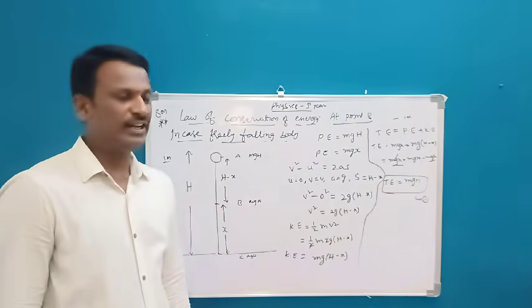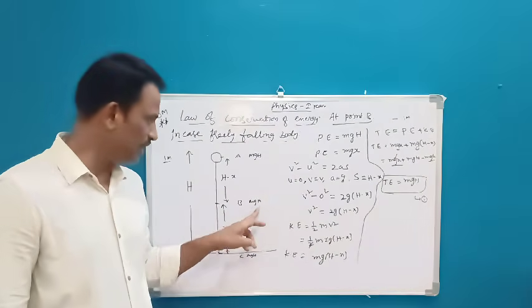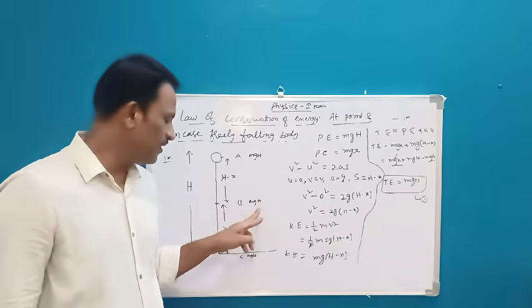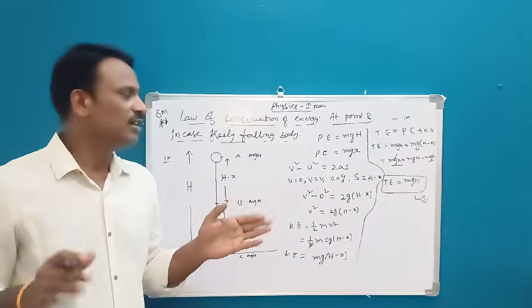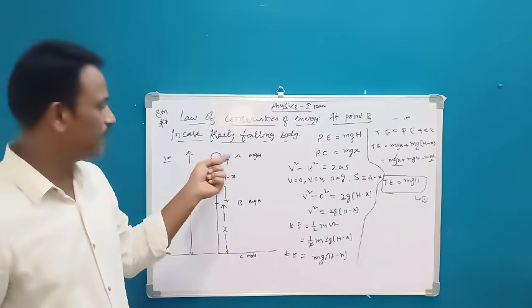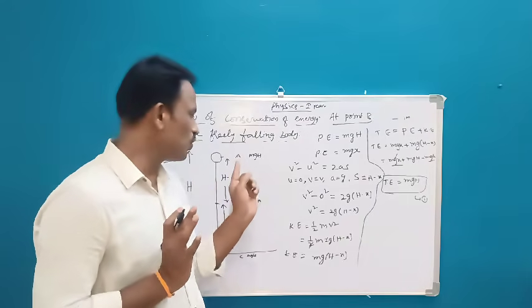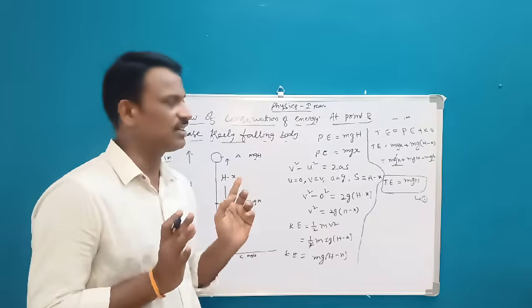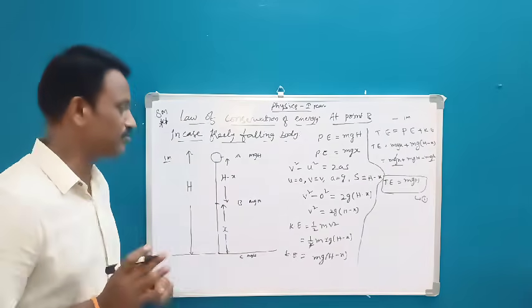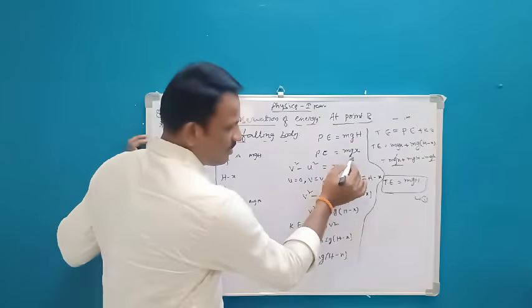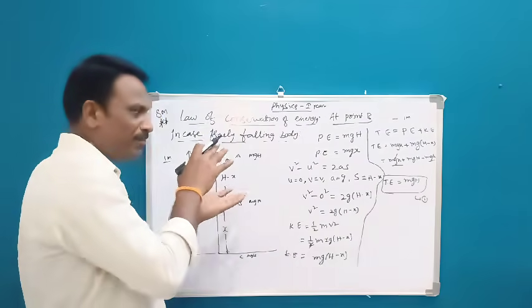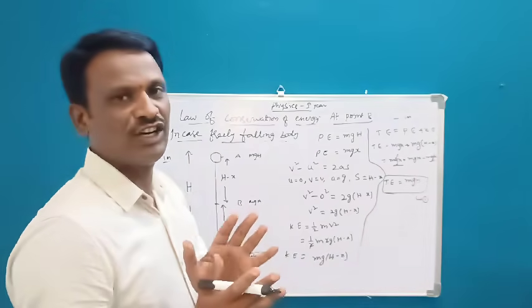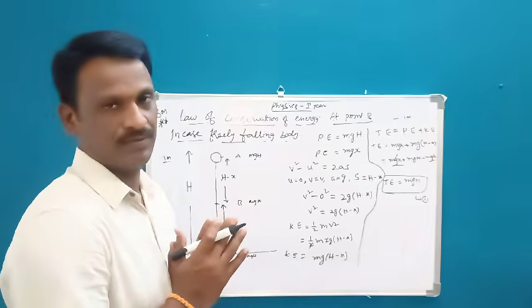See, what happened here? Again the same thing, whatever we got at point A, now we also got at point B. That means energy is constant. But in this case, what happened earlier at point A, total energy is only potential energy. There is no kinetic energy. But now in the case B, what happened? There is potential energy as well as kinetic energy. That means some part of potential energy is converted into kinetic energy.